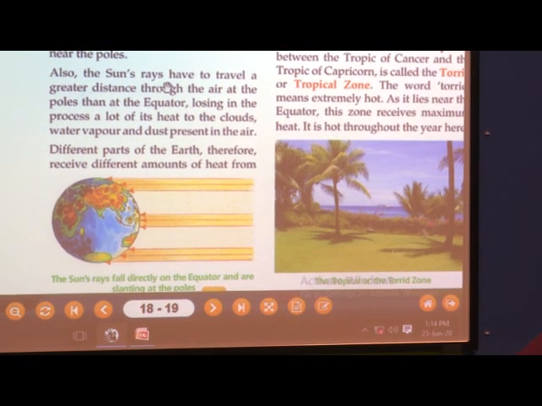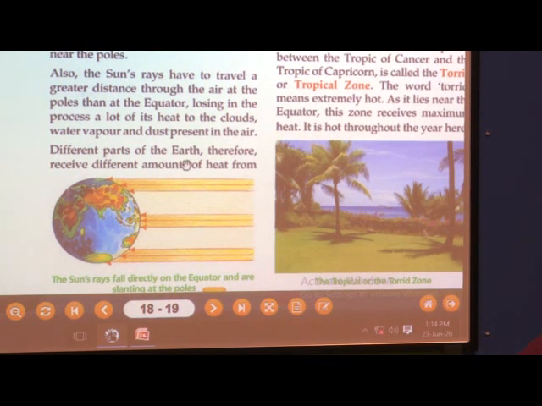Also, the sun's rays have to travel a greater distance through the air at the poles than at the equator, losing in the process a lot of their heat to the clouds, water vapor and dust present in the air. Different parts of the earth therefore receive different amounts of heat from the sun.